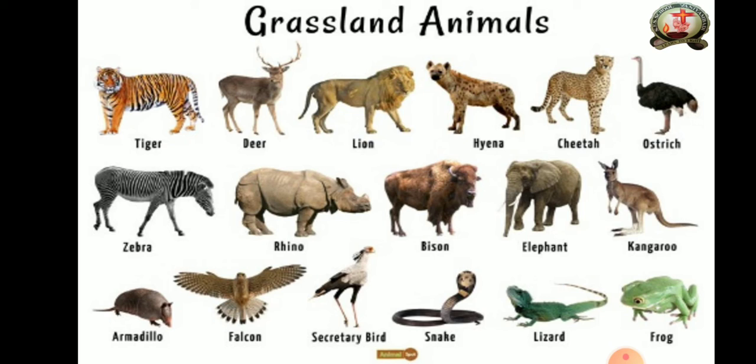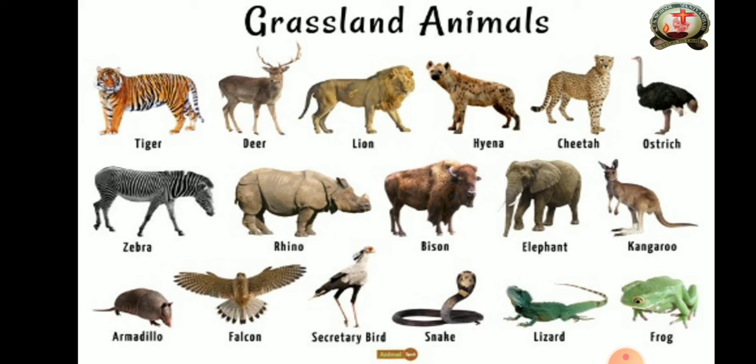Especially these three are important: frog, lizard, and snake. These kinds of animals will spoil the grassland, especially they will eat the grasses often. But from that waste, the new plant will grow, I mean new grass.